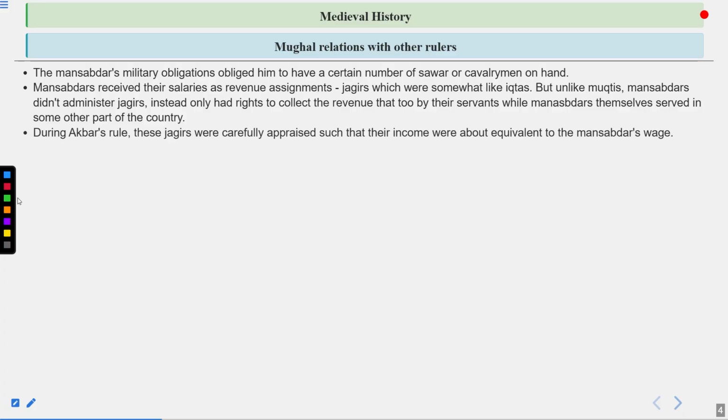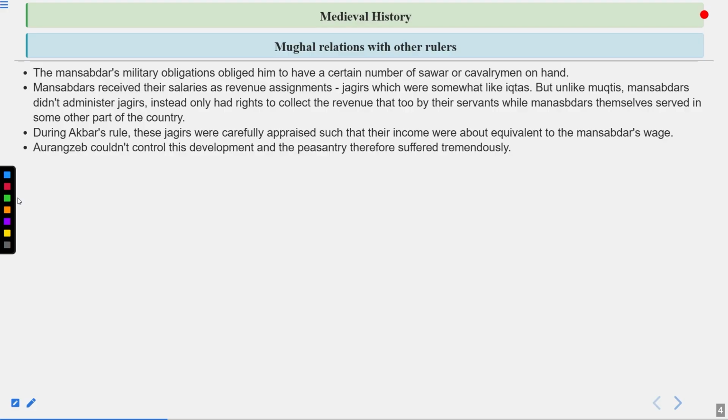During Akbar's rule, these Jagirs were carefully appraised such that their income was about equivalent to the Mansabdar's wage. So if a Jagir is given, then whatever is coming from that particular place will be coming as a salary, and that salary will be handed over to the Mansabdar himself. And from that salary and revenue, he has to take care of all the cavalries, all the military persons working under him, and along with that, all his personal expenditure as well.